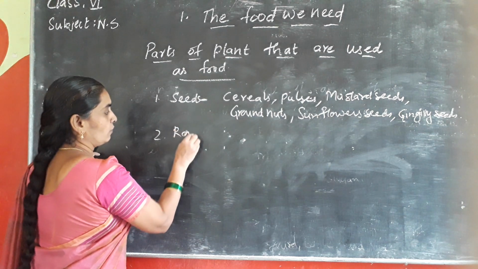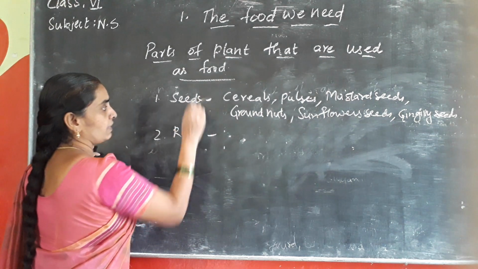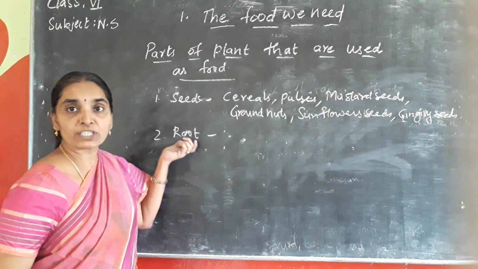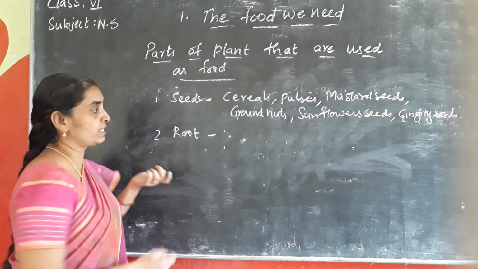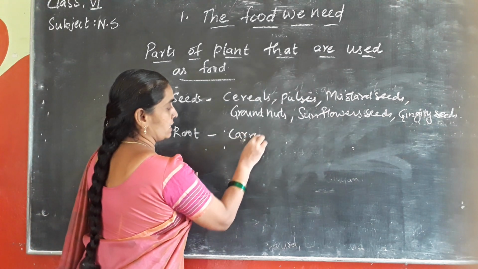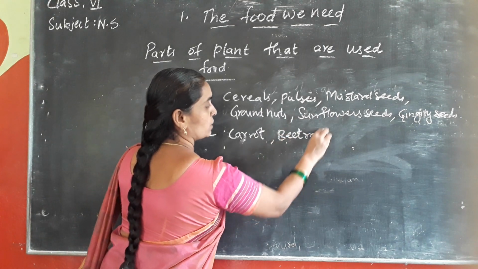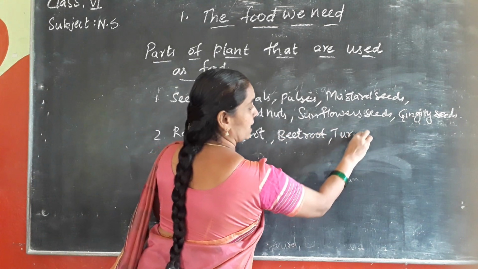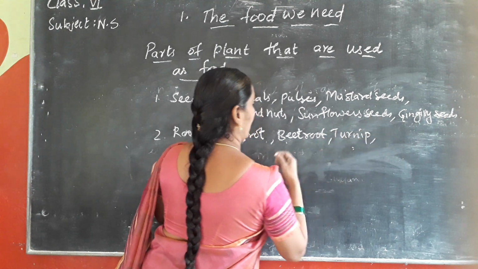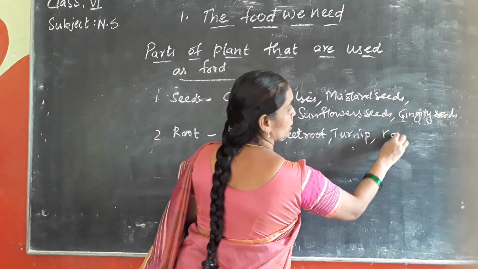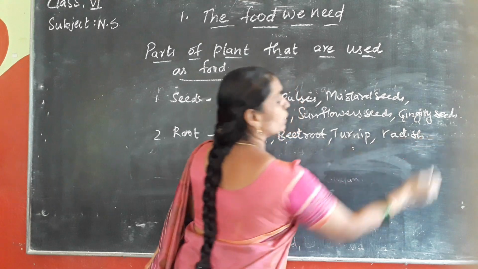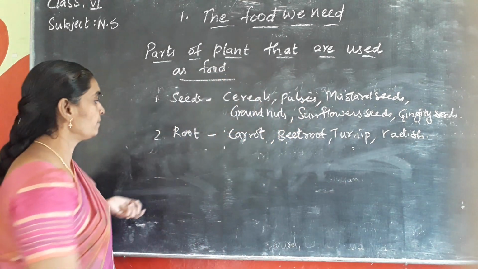Next, roots. What are the parts of the plant? That is the root part of the plant. Which roots of the plant are used as food? You know, carrot is the root of the plant that is used as food. Beetroot is the root of the plant that is used as food. Turnip is the same thing. Turnip, carrot, beetroot, radish, etc. These are the roots of the plant that are used in our food.